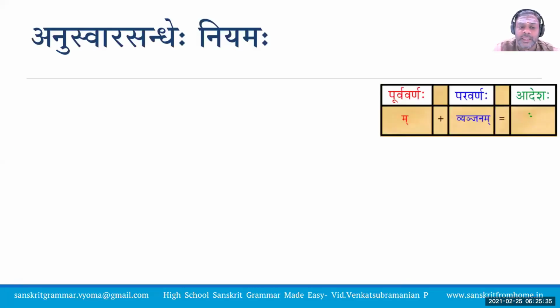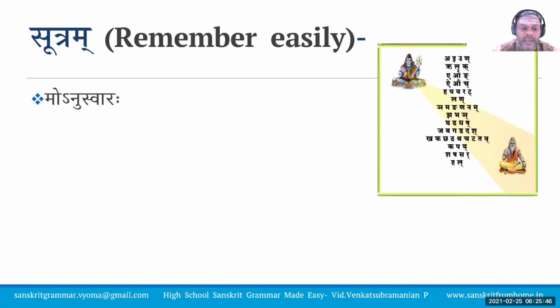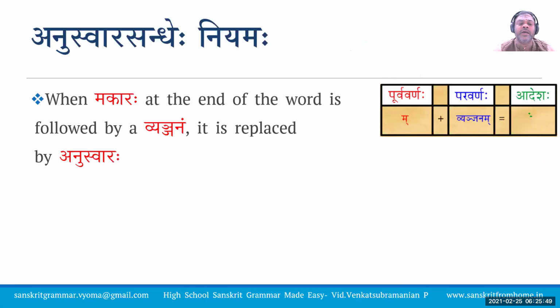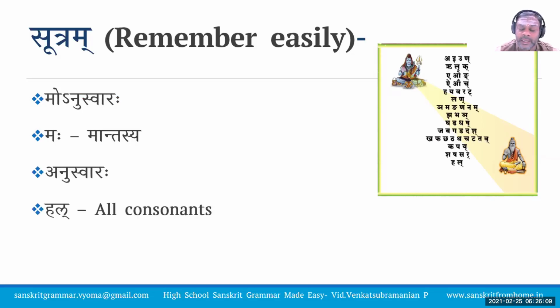Now, Anuswara Sandhi's niyama is Padante Sthitat Makarat Yada Vyanjanam Param Bhavati Tada Makarasya Sthane Anuswaraha Adeshaha Bhavati. Same way, when Makara at the end of a word is followed by a Vyanjana, it is replaced by Anuswara. The sutra is also very simple: Monuswaraha. Ma represents the Manta, a word which ends with Makara, and it becomes Anuswaraha. Halipare. So when Hal, all the consonants, are in front of Makara, or any consonant is in front of Makara, what we get is an Anuswara.